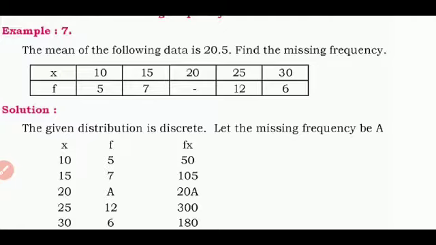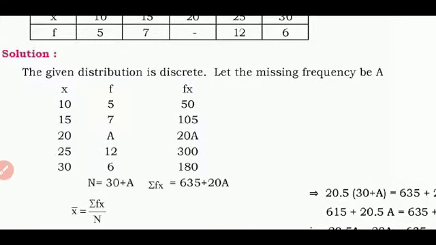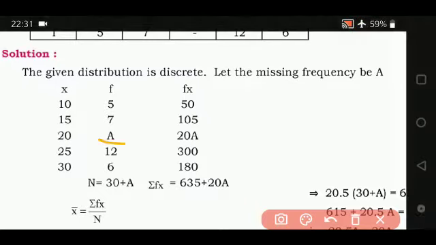Usually we find the arithmetic mean, but here they have given the value of the arithmetic mean and asked us to find the missing frequency. So what is the procedure? This is discrete data. If it was a continuous class interval, you would take the x value as the midpoint and the procedure would be the same. So the first task is to write x and f. The missing frequency we can just denote by a.